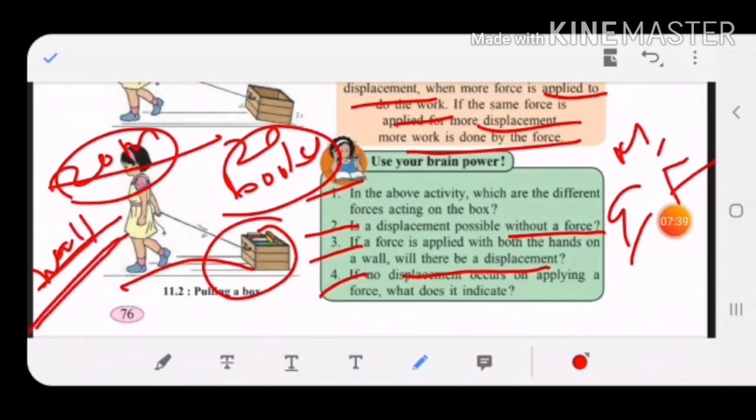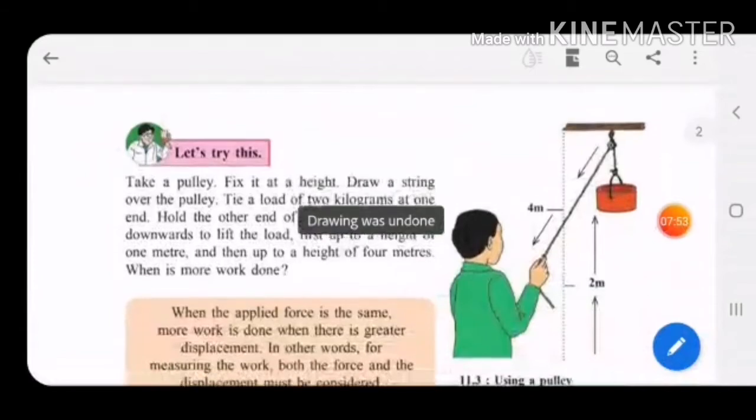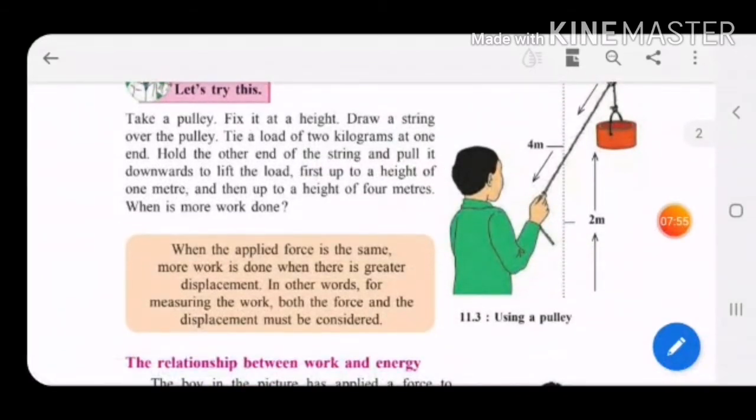Fourth thing, if no displacement occurs on applying a force, what does it indicate? If no displacement takes place, we say that work is also not done. No displacement, no work. Is it okay? Because we have studied the definition of work. Work is said to be done when displacement occurs and force is also applied.